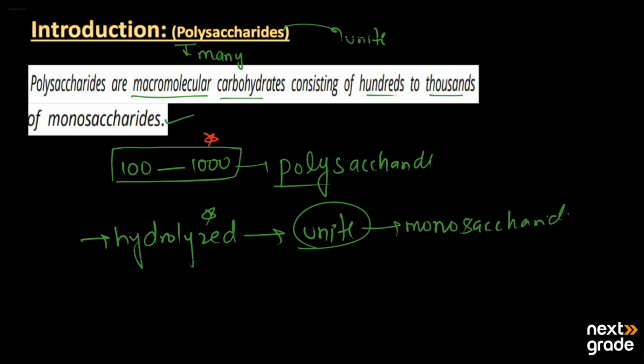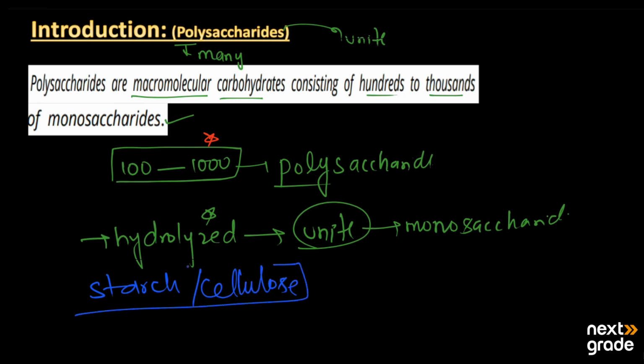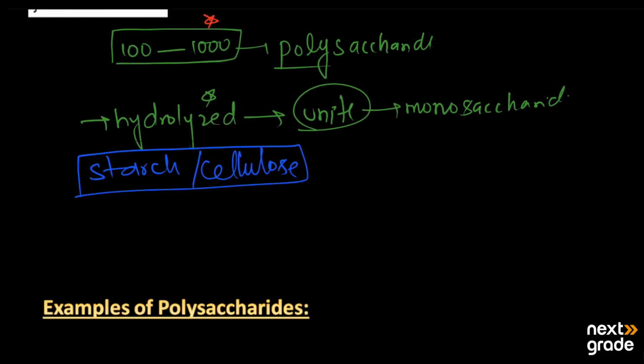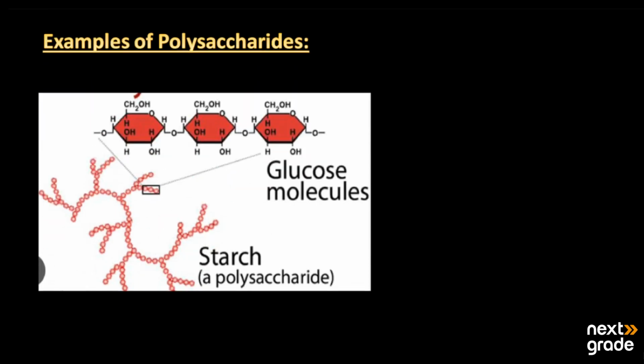And simple examples of the polysaccharides are starch, and second, cellulose. These two types of carbohydrates are mainly simple polysaccharides.